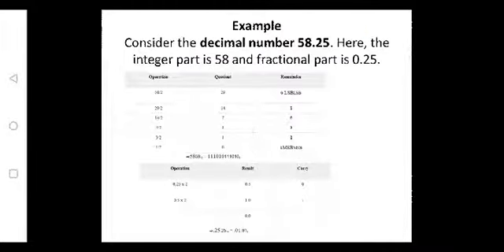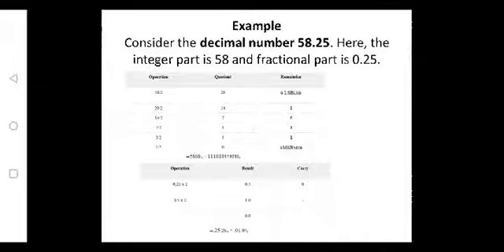So let us see how to convert a decimal number system to a binary. So here, decimal to binary. The base of a decimal is 10 and the base of a binary is 2. In this number we are having two parts, one is integer and the other one is fractional. So divide the integer. Take the integer part, which is 58.